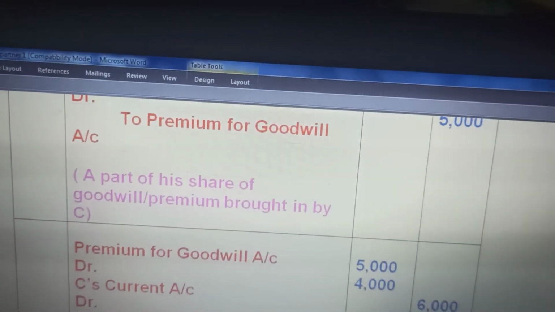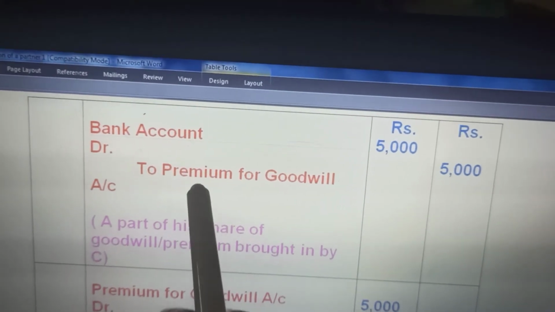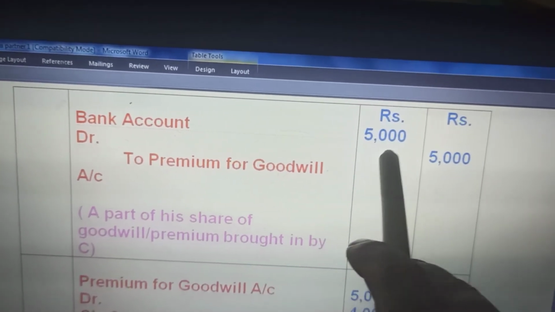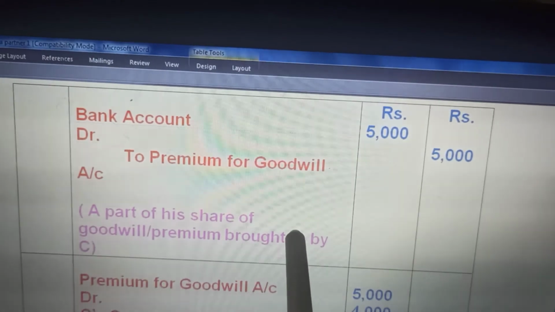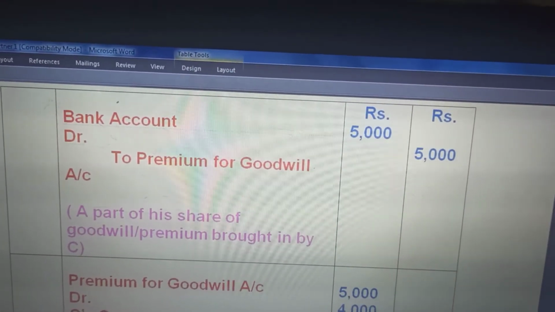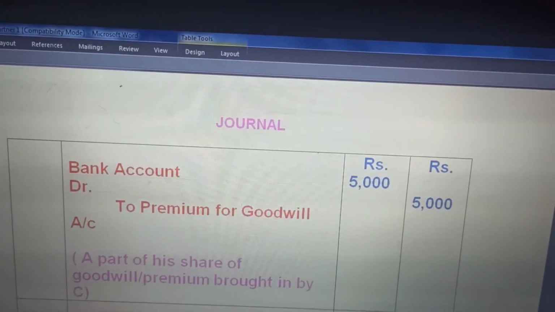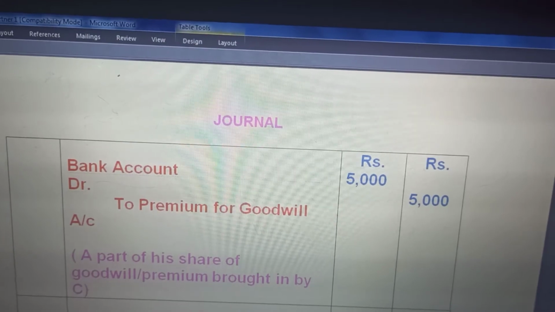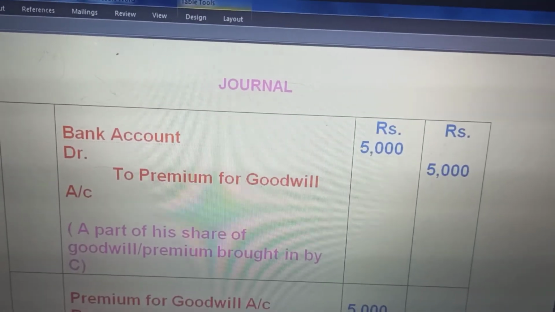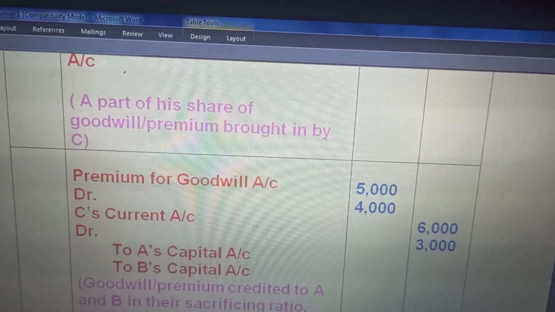The first entry is what he brings in cash. Bank account debit to premium for goodwill. That is the amount that he brings, 5,000. Out of his share of 9,000, he brings 5,000. What he brings as goodwill in cash, that is bank to premium for goodwill. Then what he does not bring in cash.